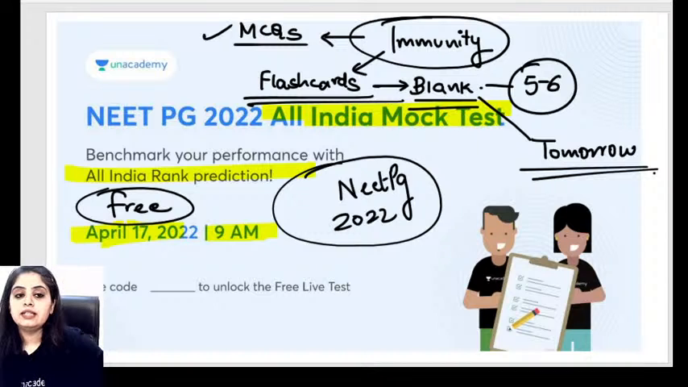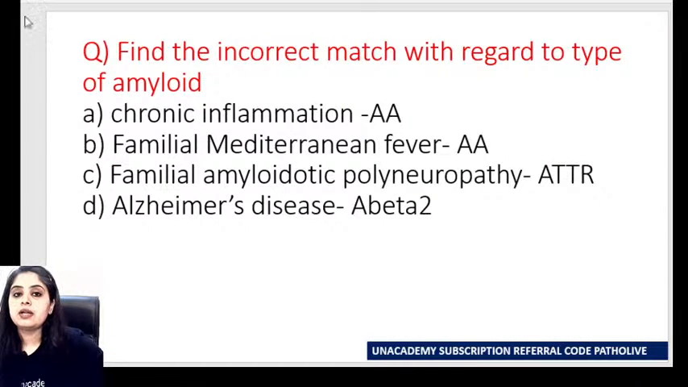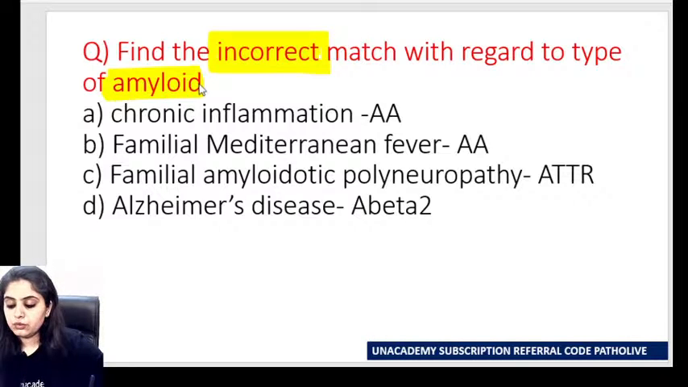Question number one that I want all of you to quickly attempt is this. You have to find the incorrect match with regard to the type of amyloid, one of the most important topics that you have in immunity.